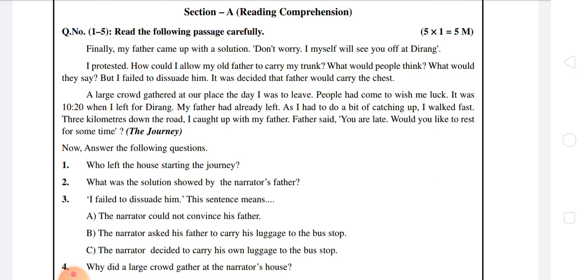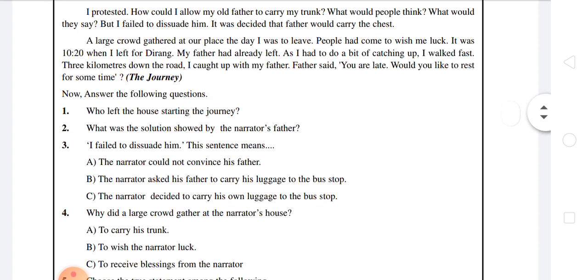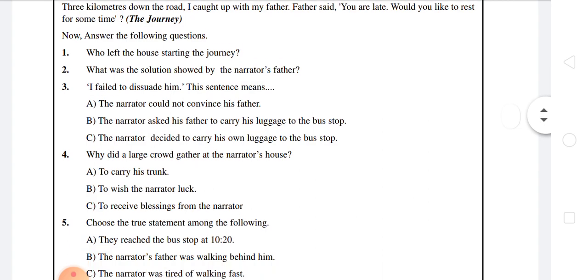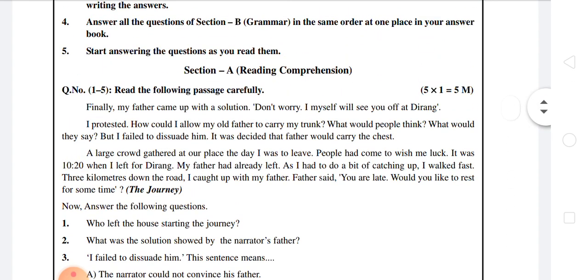Here he has given a passage, but there is no need to discuss it now, because we are just knowing the pattern of the question paper. That is our main task here. That's why I don't want to read that. After the passage, he will ask 5 questions from the given passage, and we should answer every question carefully. If you answer all questions perfectly, you can get 5 marks. Otherwise, you get marks for however many you answer right.